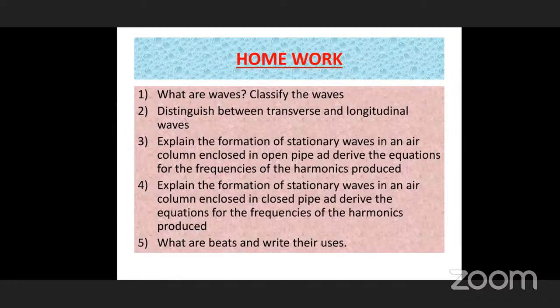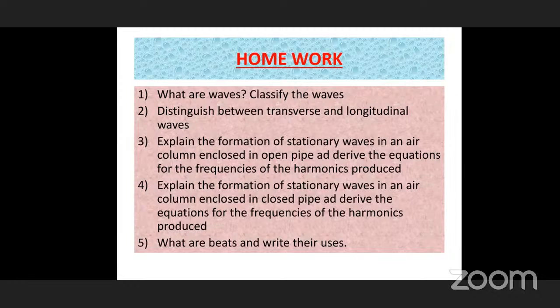And second, for transverse waves, light waves are generally considered transverse waves. For longitudinal waves, the example is sound waves in air. You write that one first, and then the next example. Like that, there are 4 differences. Transverse waves can show polarization, while longitudinal waves do not produce polarization.